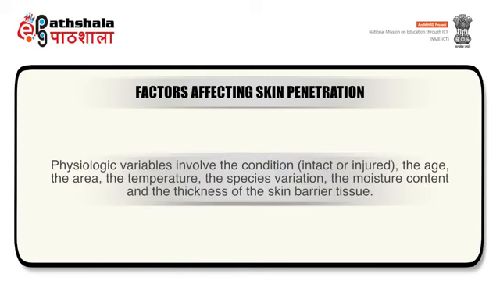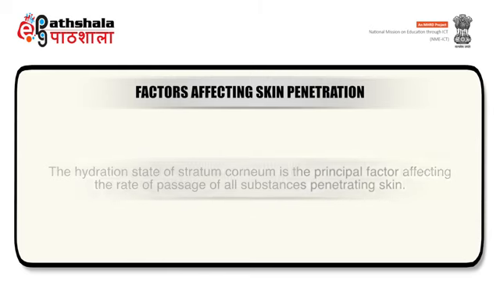Physiological variables involve the intact or injured condition, the age, the area, the temperature, the species variation, the moisture content, and the thickness of the skin barrier tissue. The hydration state of stratum corneum is the principal factor governing the rate of passage of all substances penetrating skin.